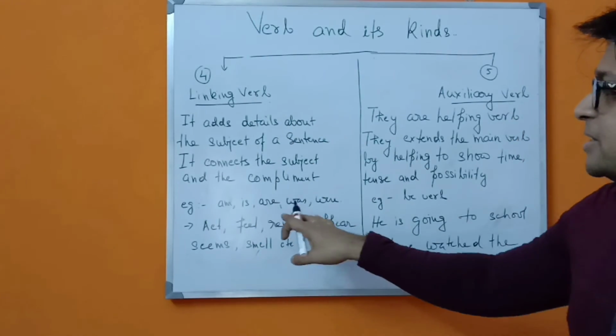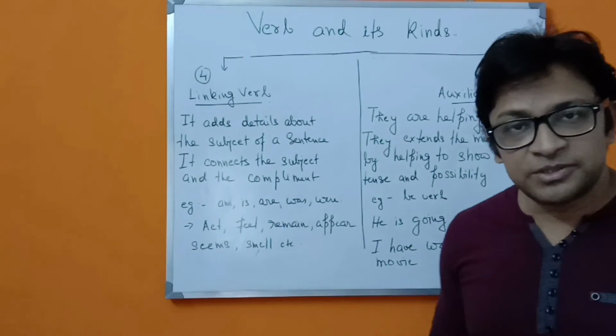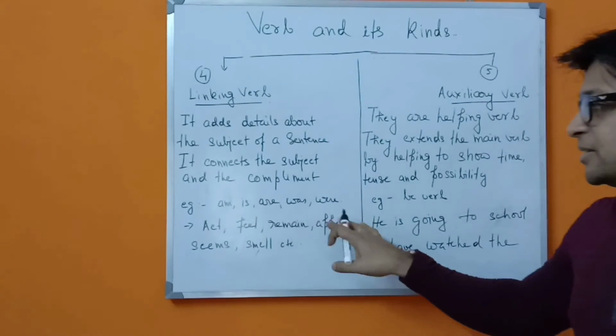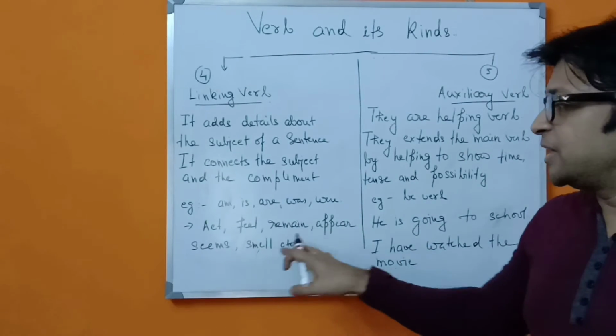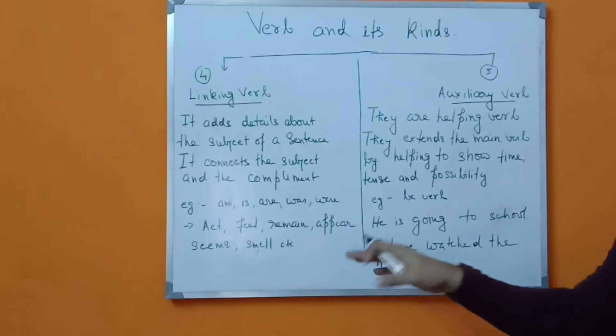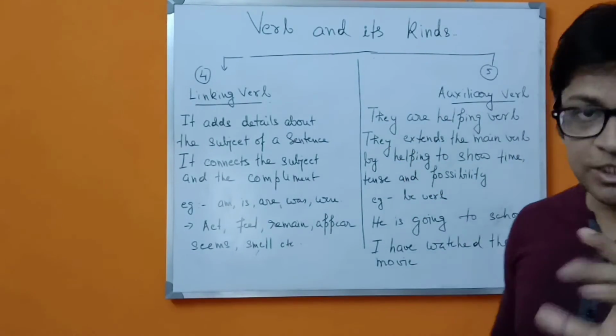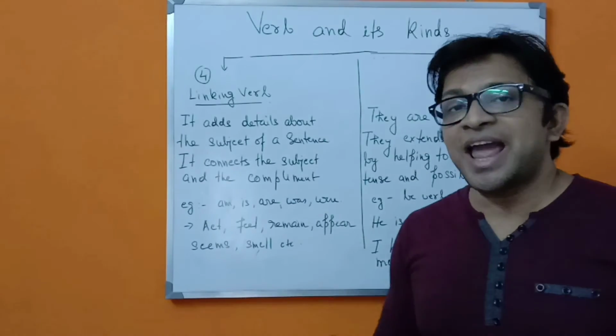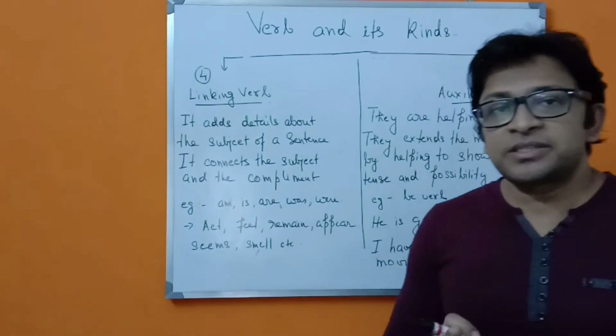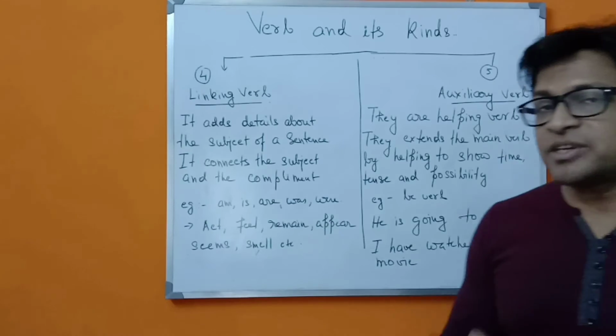Suppose am, is, are, was, were, those are the be verbs. You know about be verbs. Act, feel, remain, appear, seems, smell, etc. The verb acts like this. For example, if I make a sentence for you, she seems angry. That means the person is very angry. She seems angry.